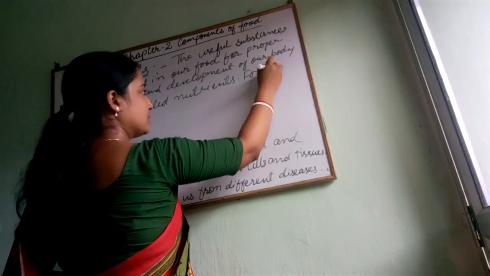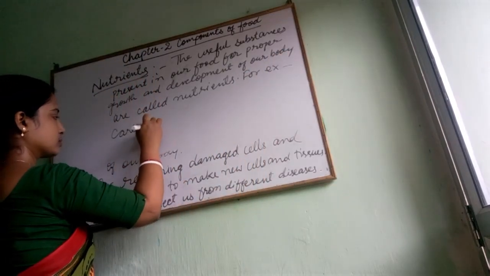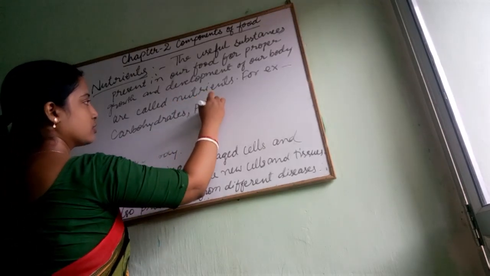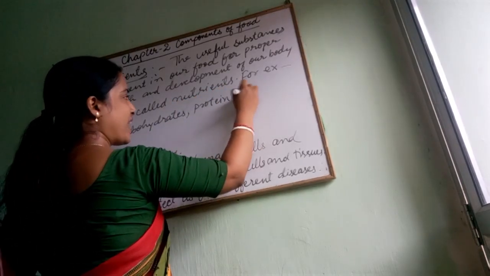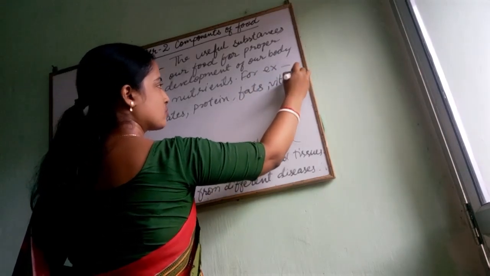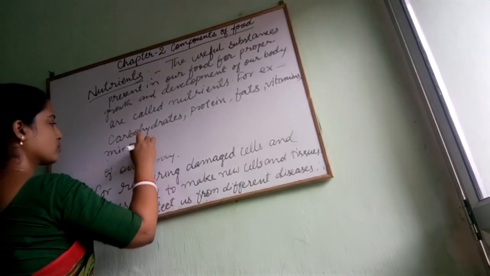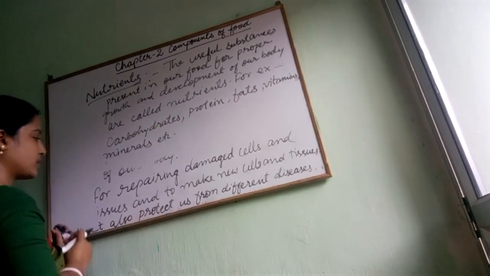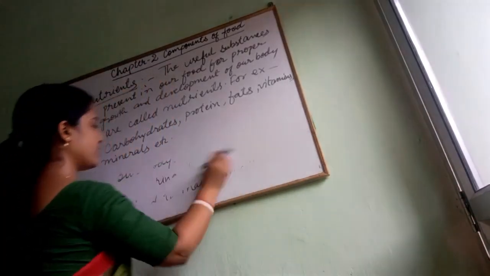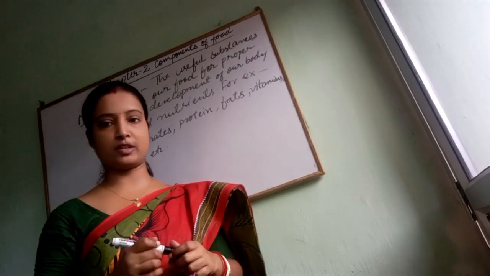For example, carbohydrates, protein, fats, vitamins, minerals, etc. These are called the nutrients, and these are very, very important for our body's proper growth and development.